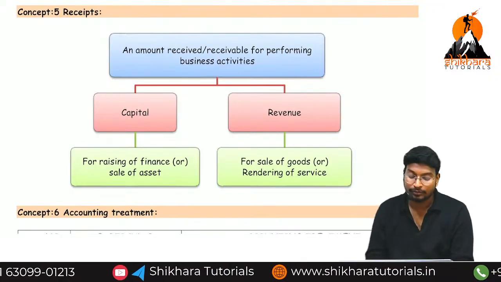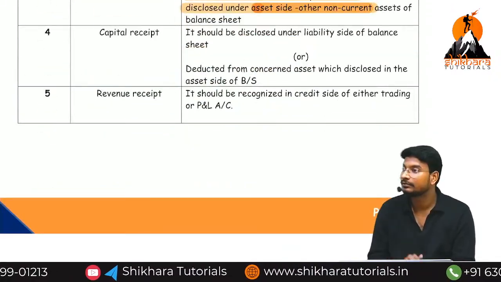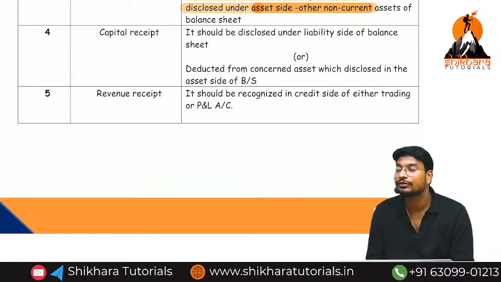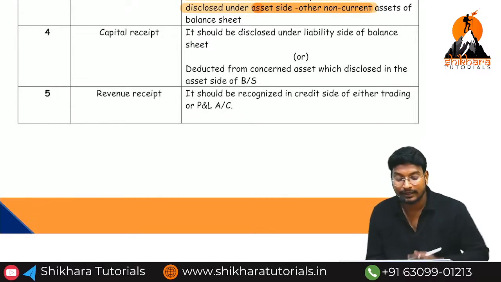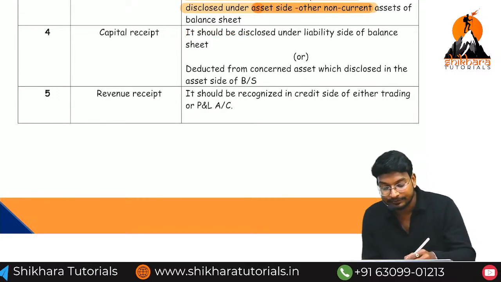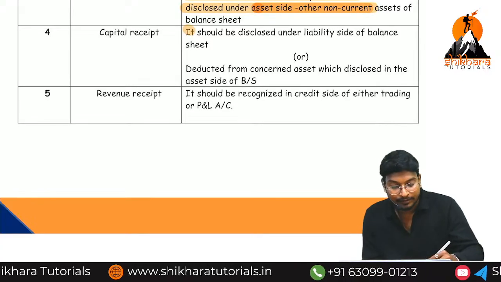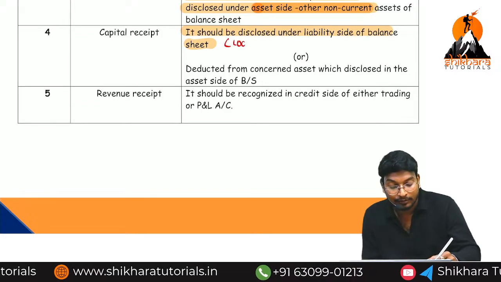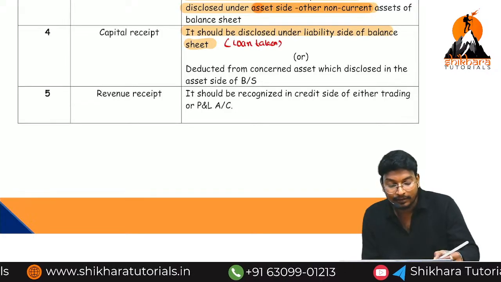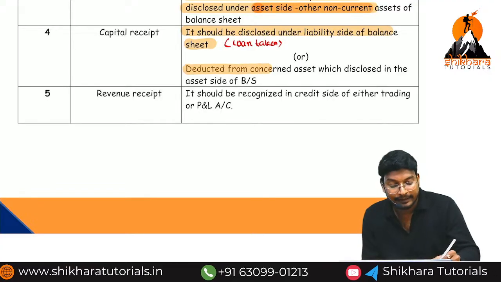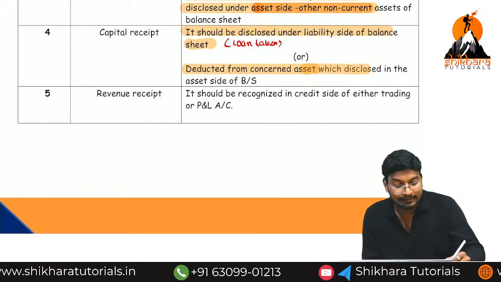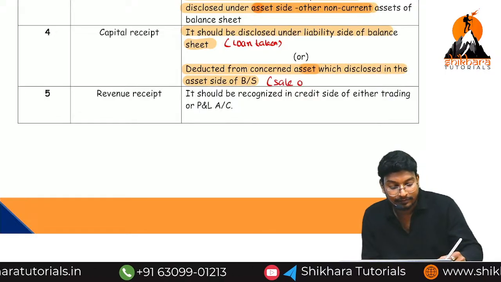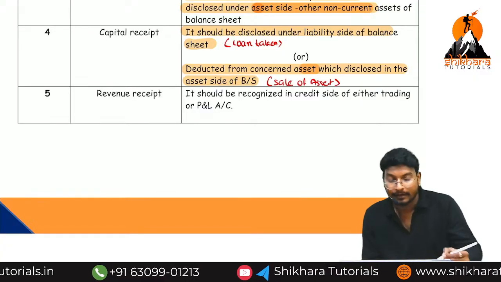These are the meanings. Now, what is the accounting treatment for the capital receipt? It should be disclosed on the liability side or should be reduced from the asset side of the balance sheet. That means, what is the example? Loan taken or loan repaid? Loan taken. Next one: decreasing from the concerned asset which is disclosed in the asset side of the balance sheet. What is the example here? Sale of asset. Are you getting the point?